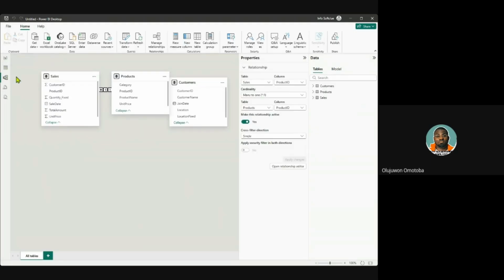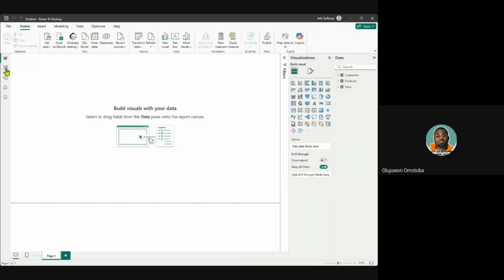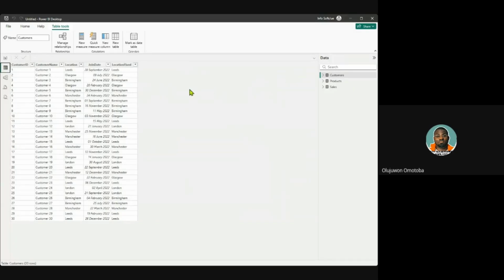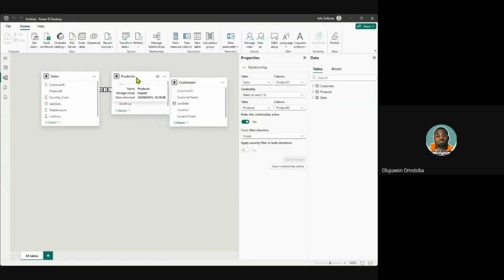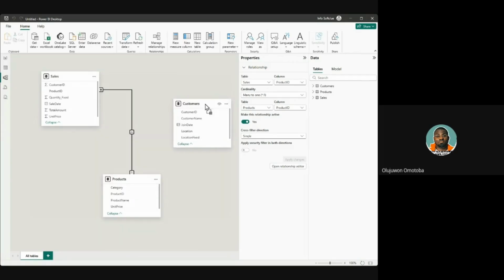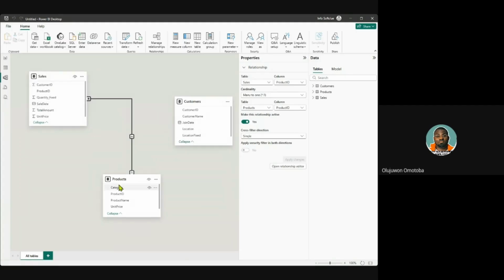Even is what makes you a full-fledged data analyst. Using this environment, the report view, where you visualize your data, the data view or table view, where your data are enlisted like a table, and the model view, where we'll be working right now, where we are able to connect our data and create relationships. So the model view is very, very important.